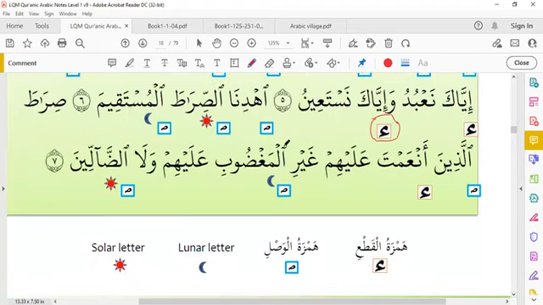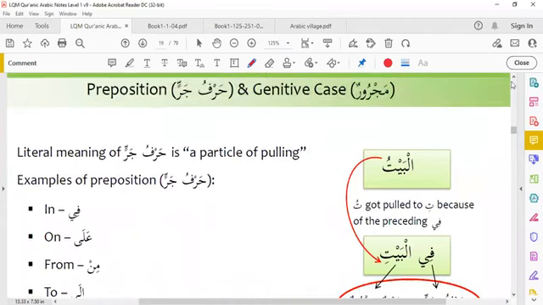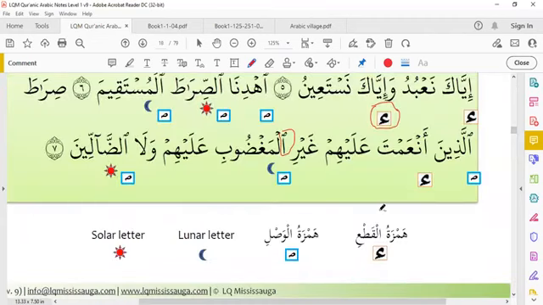Ghairil. This Hamza we will not pronounce. This is a sign of Hamzatul Qat'i. If you see this one, you have to pronounce it.